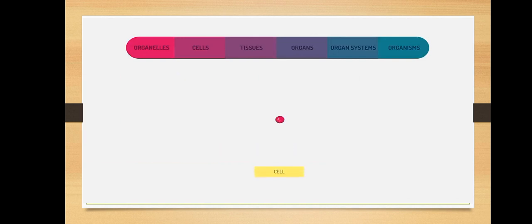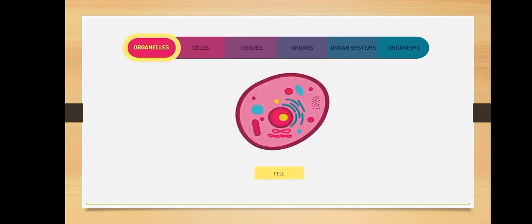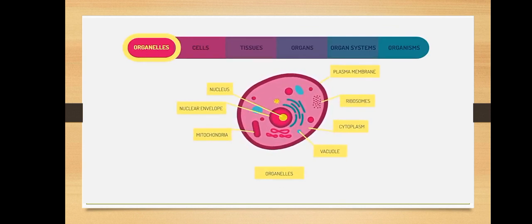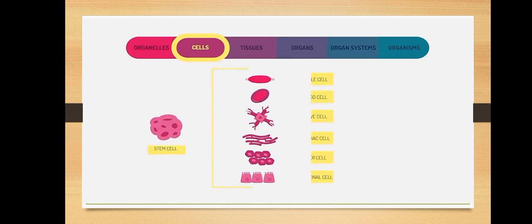All living things are made up of cells. This is what distinguishes them as living. Cells are the building blocks of life. Inside cells are little organelles. These are specialized structures that carry out particular jobs or functions. Like in this animal cell, the mitochondria provide energy to the cell, and the ribosomes are involved in protein synthesis. Cells themselves are the basic structure that makes up living organisms.